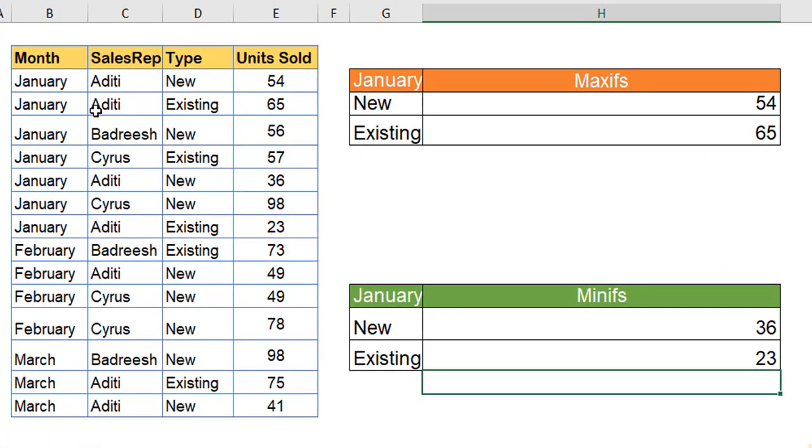For the month of January, we have taken Aditi's account. In the new account, we can see it's 54, and in the existing account, the maximum value is 65. In the same way, for the minimum value, let's go to Aditi, January, then the minimum value is 36 here, and for the existing account, it's 23 here. We have identified the max value and the min value using the MAXIFS and MINIFS functions.